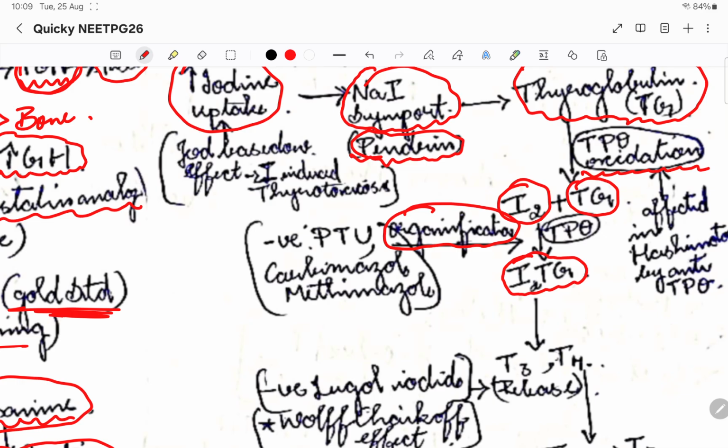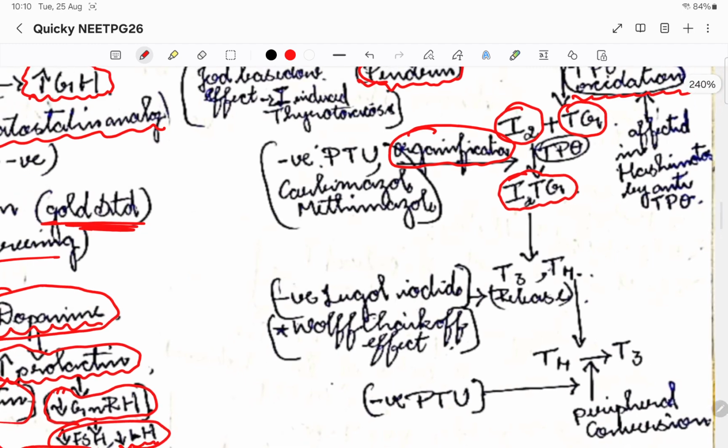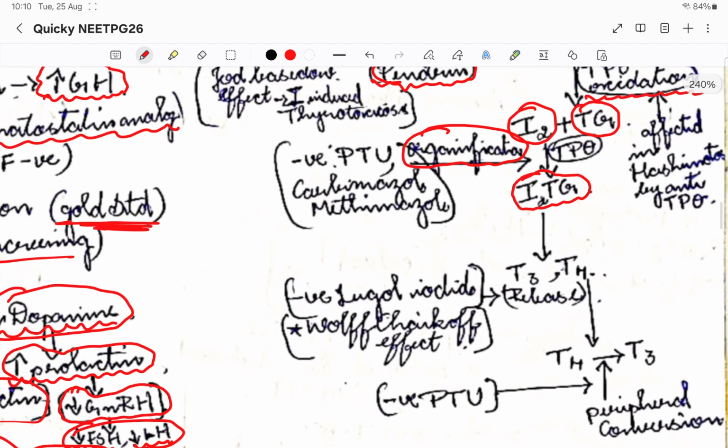The enzyme that is acting here is TPO, thyroid peroxidase. TPO is what is required for organification. We'll come back to why TPO is important when I tell you about the clinical significance. Now that the iodine thyroglobulin complex is formed, this is what will form the T3 and T4. So T3 and T4 will be formed like this.